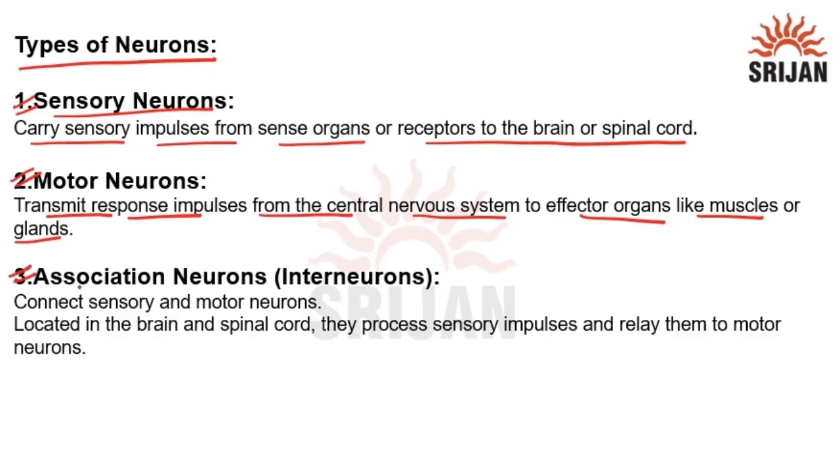The last one is association neurons, or interneurons. Interneurons connect sensory and motor neurons. They are located in the brain and spinal cord. They receive sensory impulses and relay them to motor neurons.